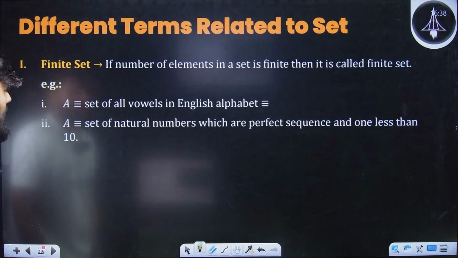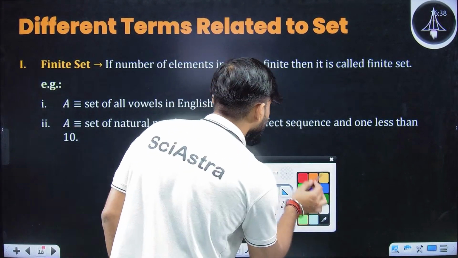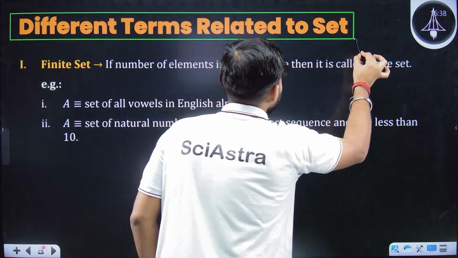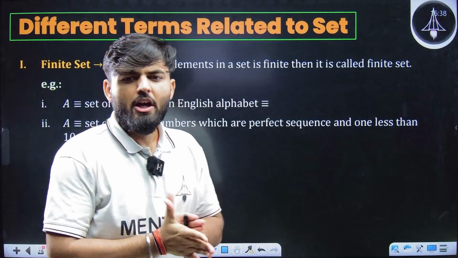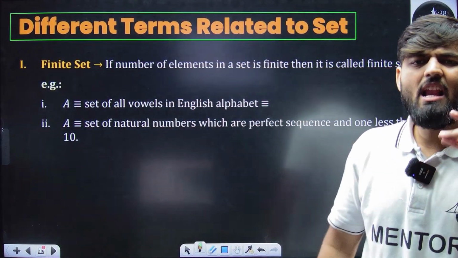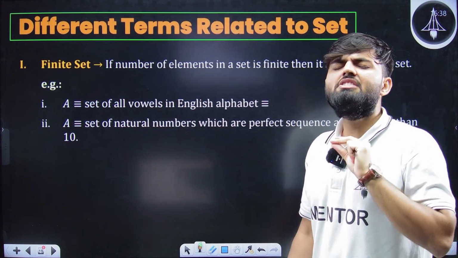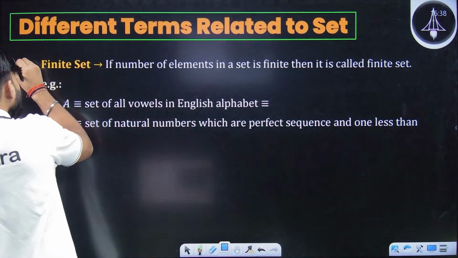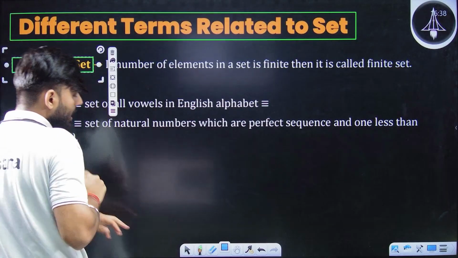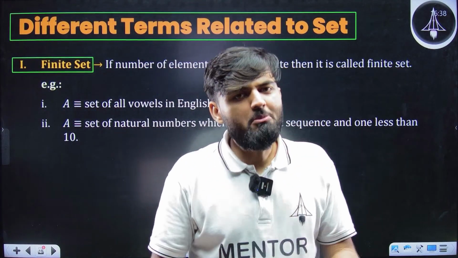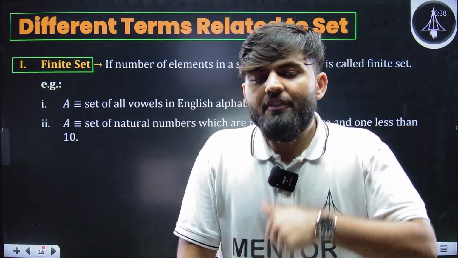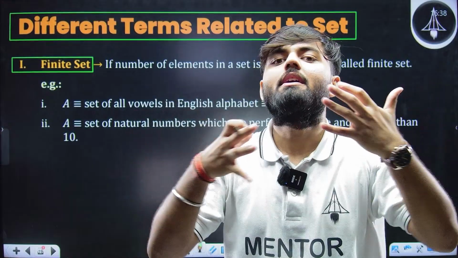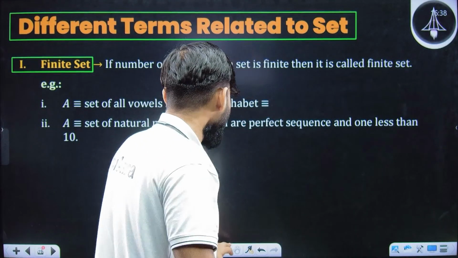Now let's go on and learn the different terms related to set. These terms are really very easy. I'll be going very fast through it because these are super easy, I'm telling you. First is finite set. What is finite set? If a set contains a finite number of elements, it is a finite set. If a set contains infinitely many elements, it is an infinite set. As simple as that.